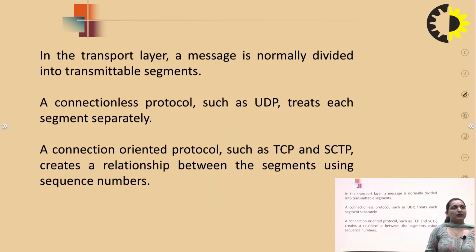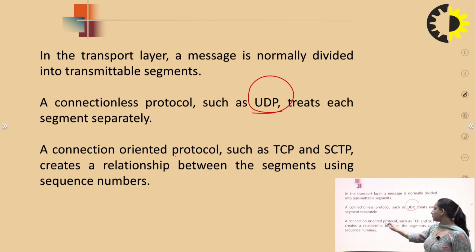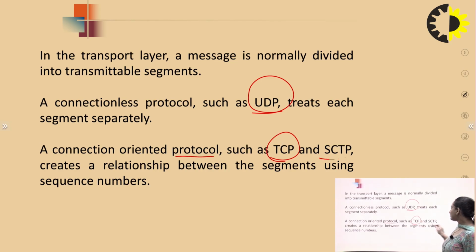So we have both connectionless and connection oriented. In connectionless, we have UDP, the User Datagram Protocol, which is a connectionless protocol. But in connection oriented, we have TCP and SCTP protocols, which establish a relation between source and destination using the three-way handshaking protocol.